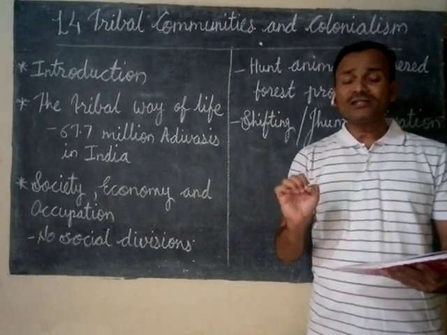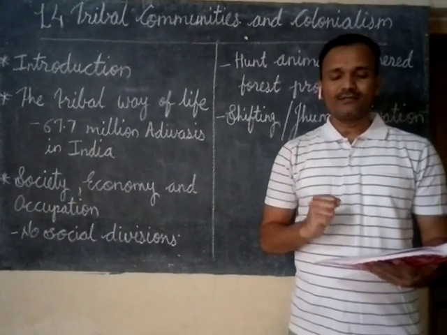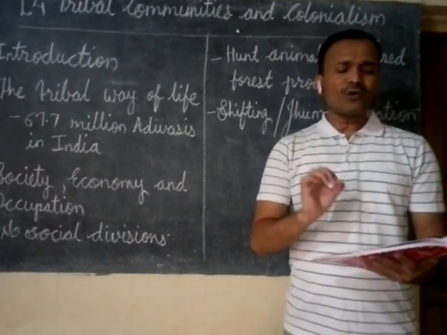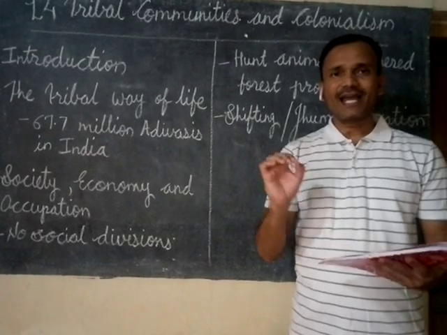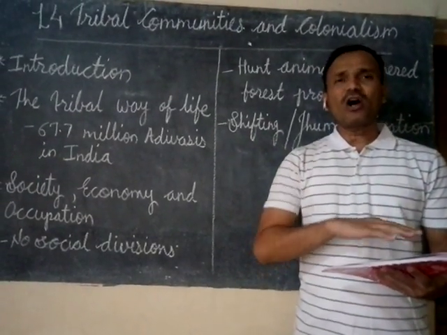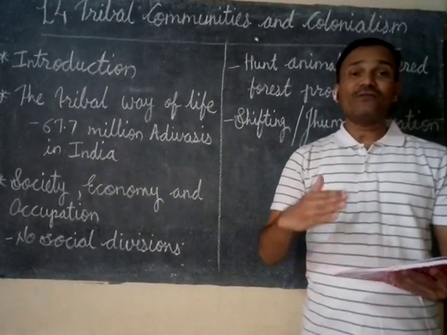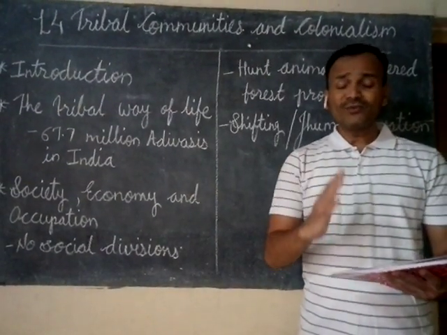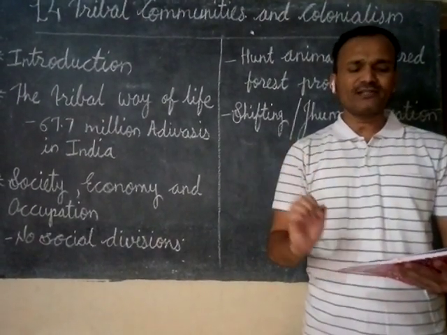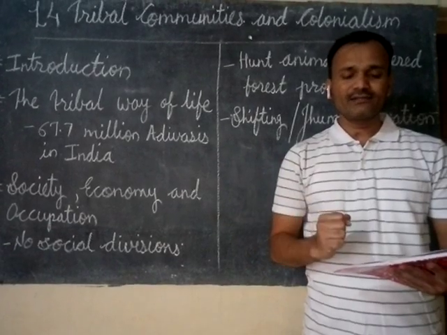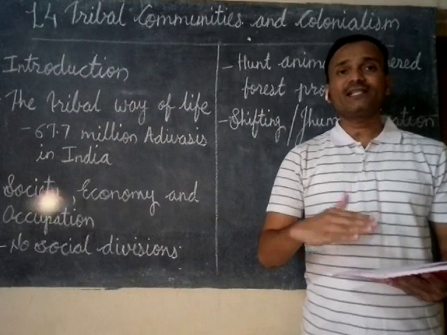They had their own system of administration of justice and government, their own rules and regulations which they used to follow and practice, and a lifestyle that was totally different. They used to live in faraway places which were not easy to access, for example mountainous or hilly areas and isolated forests.